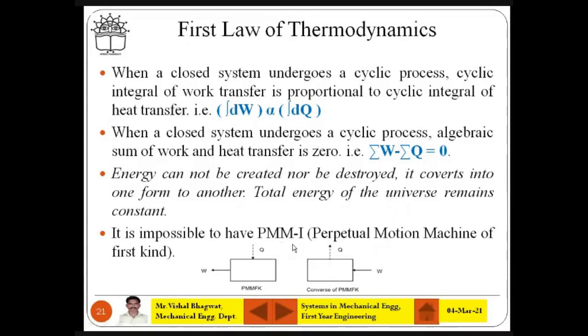But what is PMM1? It will not follow the first law of thermodynamics; that is the perpetual motion machine of the first kind. That simply means that there is no Q, you can say Q dot is zero. So Q is zero and still the machine can produce work. That is PMM1, perpetual motion machine of the first kind. There is a machine which will take electricity and will not produce any heat. That is PMM1. You understand what the figure is, how you draw the figures?